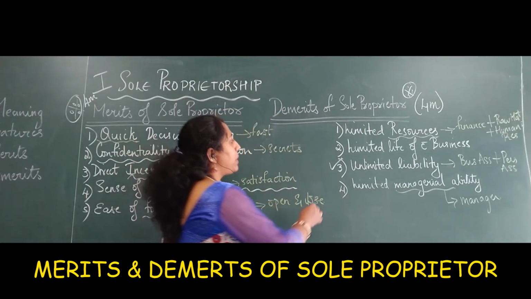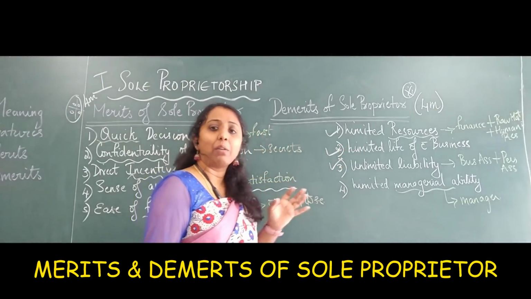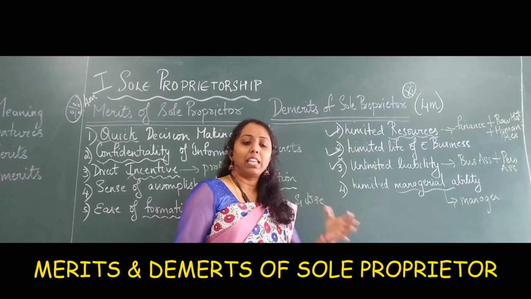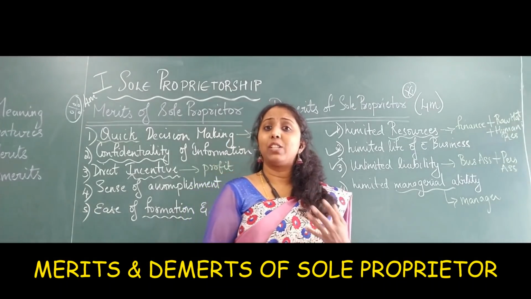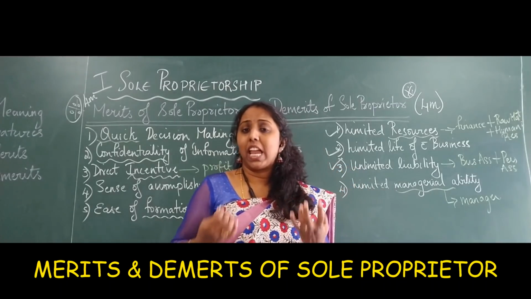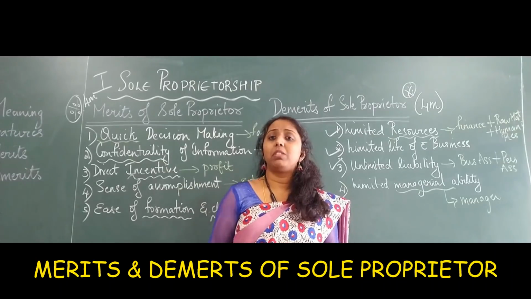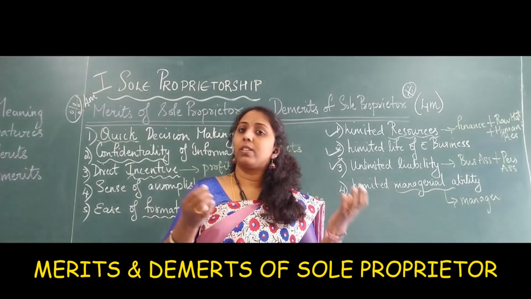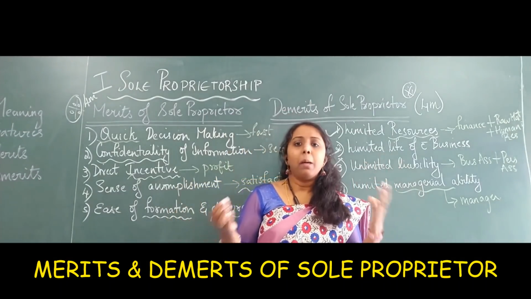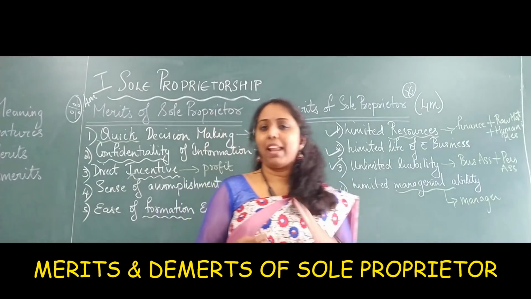The second one is limited life of the business. I was telling you, right? In case he dies, there is nobody else to replace him in his business. In case he's suffering with a lot of ailments, ailments refers to sickness and pain, there is no one there to carry out his business. If he has his sons and daughters and family members, well and good, but otherwise nobody will run the business like him. Example, I'll tell you.